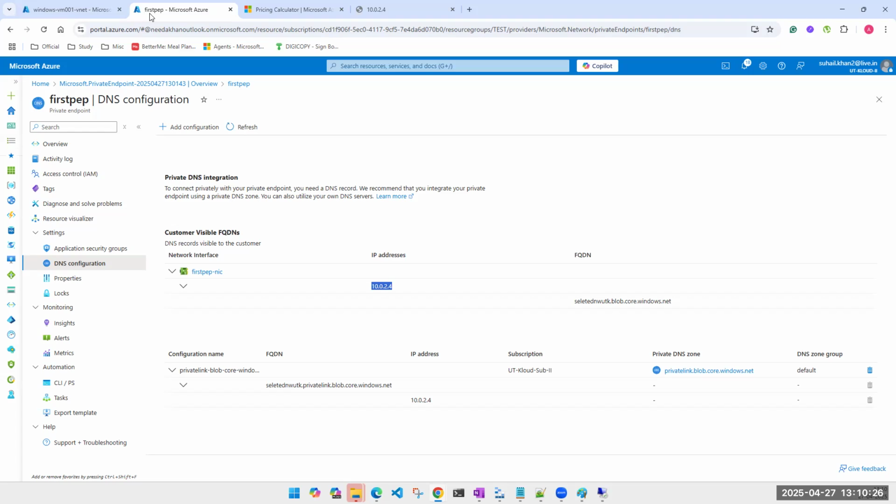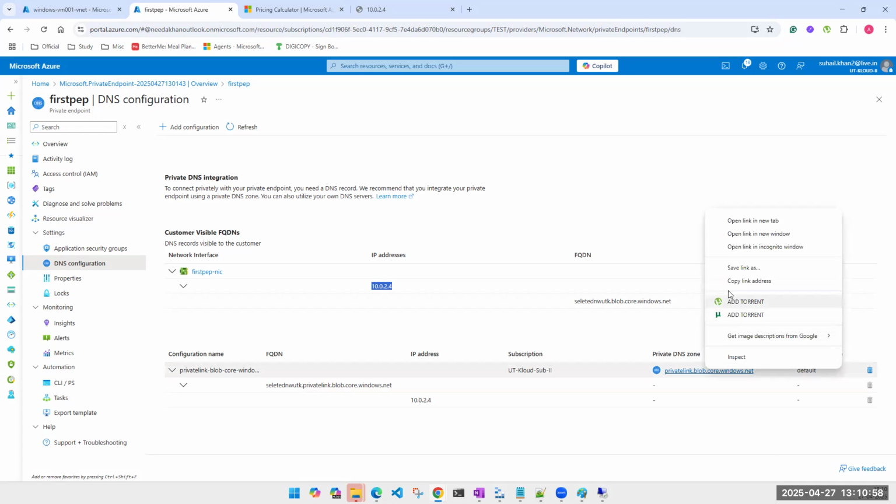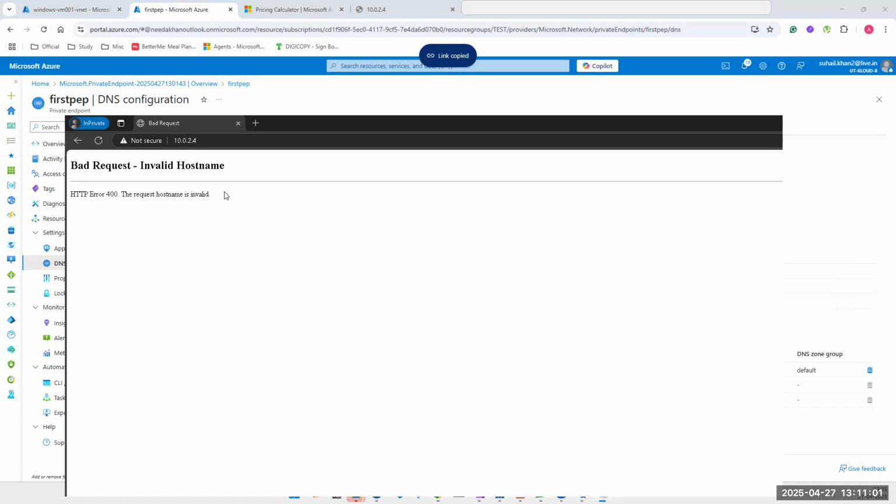S2S is just for our understanding. Site to site VPN is used if you want your whole data center and all offices to access it. But if you have only one user sitting at home, the best option is to add his public IP. If you want to deal with private IPs only, you establish a point to site VPN. But ultimately, it has to be a VPN. What other option do we have for a data center? I am saying no VPN, it's very slow and not secure. ExpressRoute. Clear? Once that is done, then using this IP or this link, you will be able to access it.